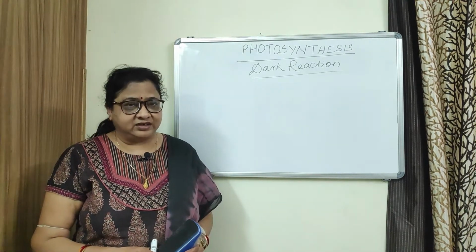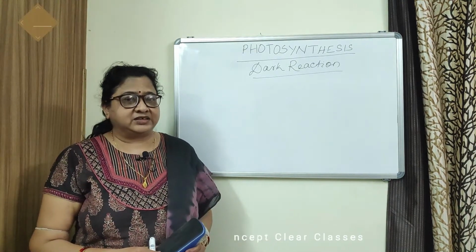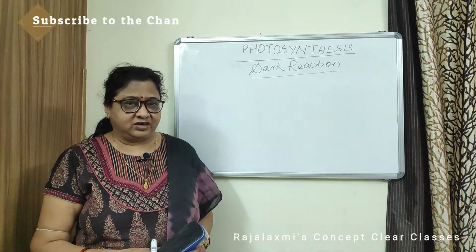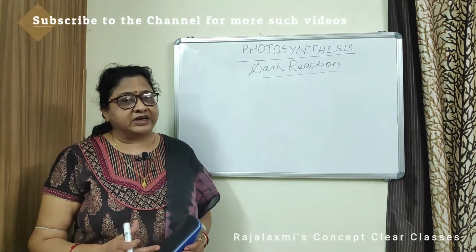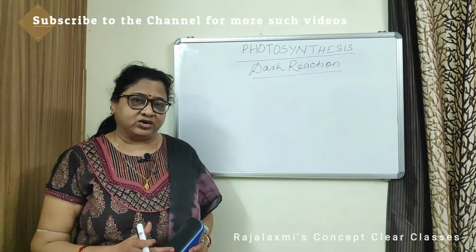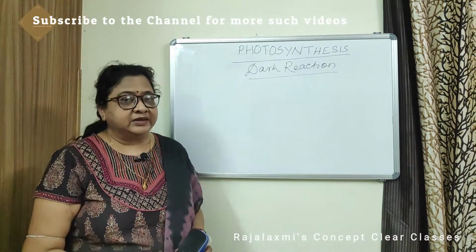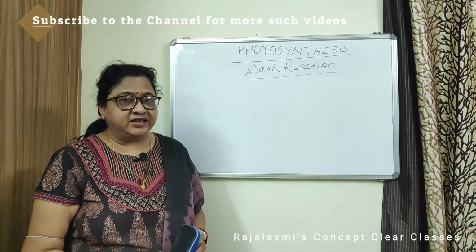The dark reaction does not mean that it occurs in the dark or at night. Both the light reaction and dark reaction occur during daytime. Dark reaction is light independent.